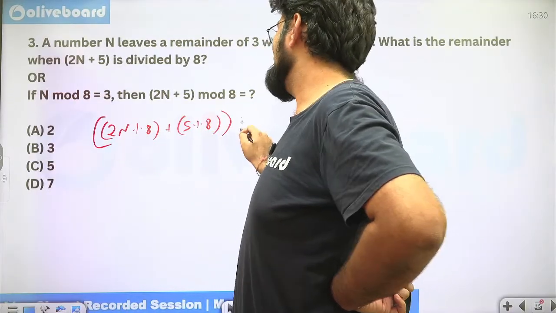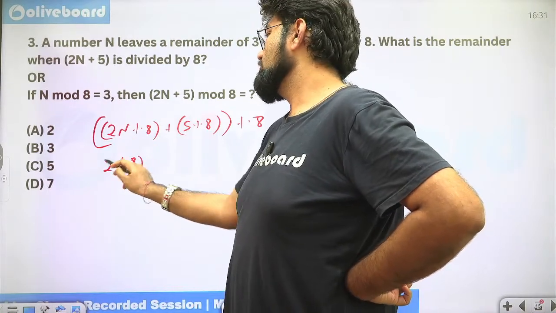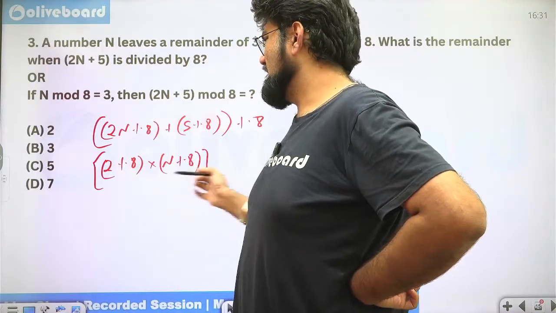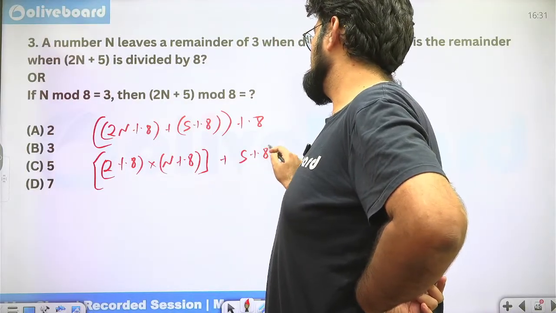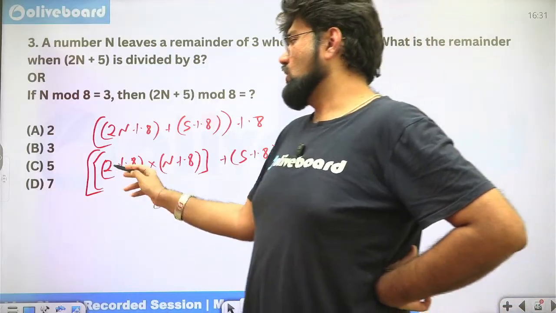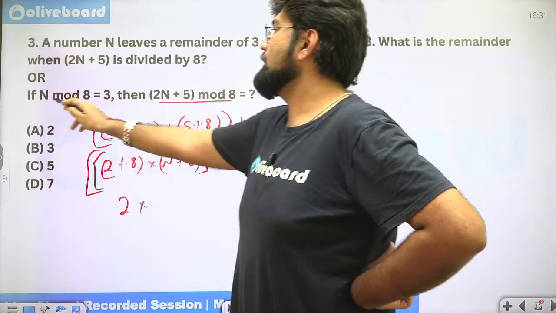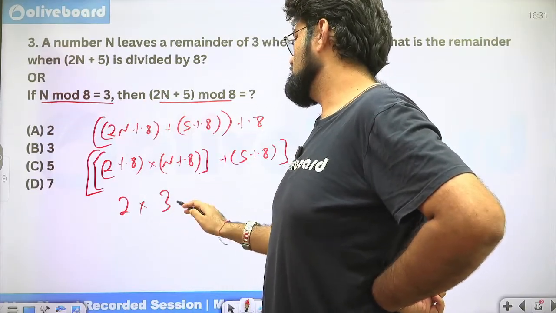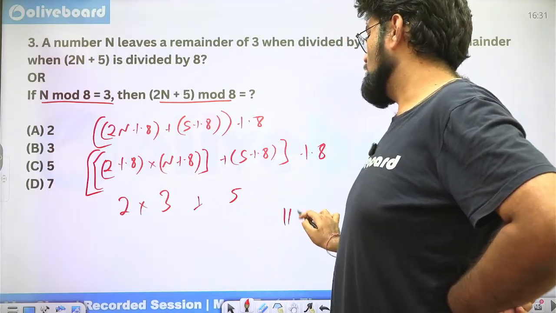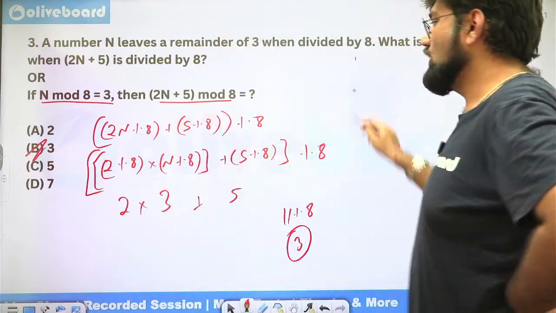whole mod 8, right? We can further simplify this 2 into n mod 8. So we can say 2 mod 8 into n mod 8. We are not putting whole mod 8 here, plus 5 mod 8, because we already have 1 mod 8 outside, so not necessary. 2 mod 8 is 2, n mod 8 is 3. So this is 6. 6 plus 5 mod 8 is 5. So this is 11 mod 8, which is 3. This is one approach. This is slightly longer.